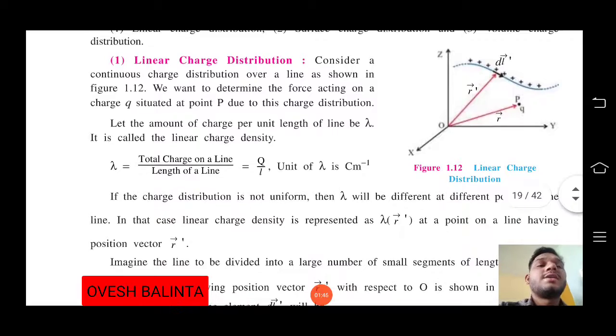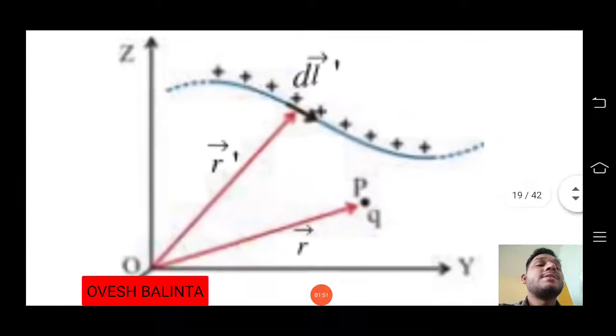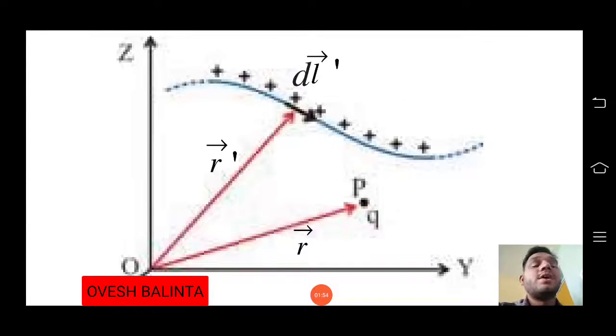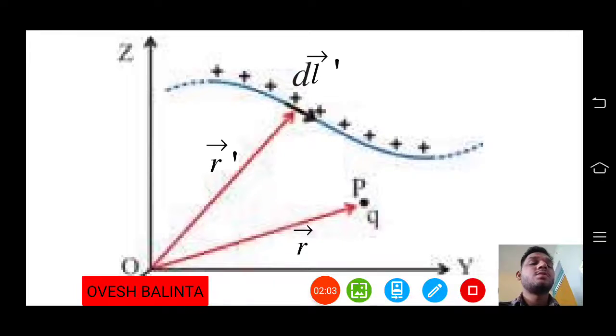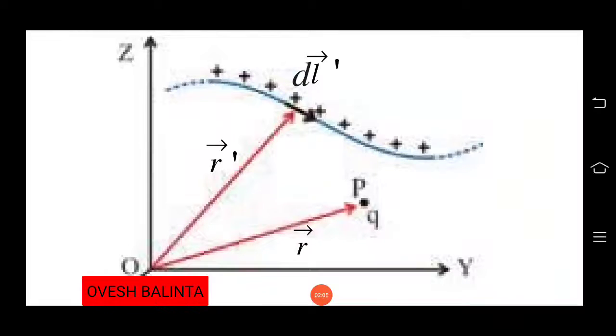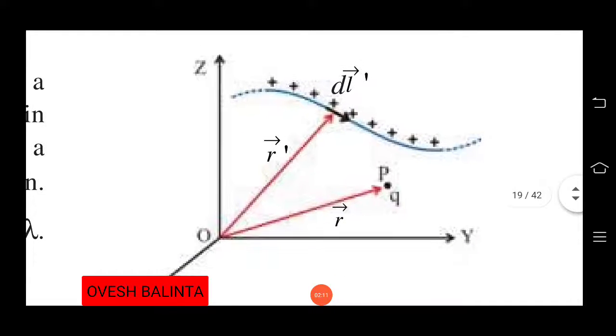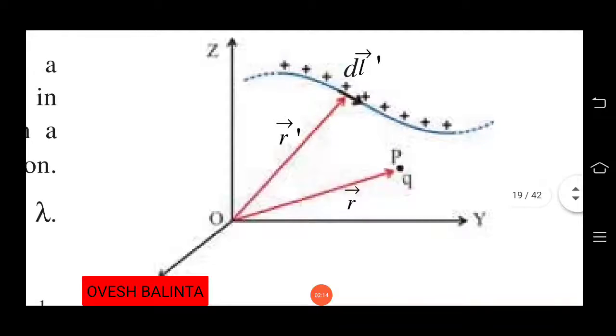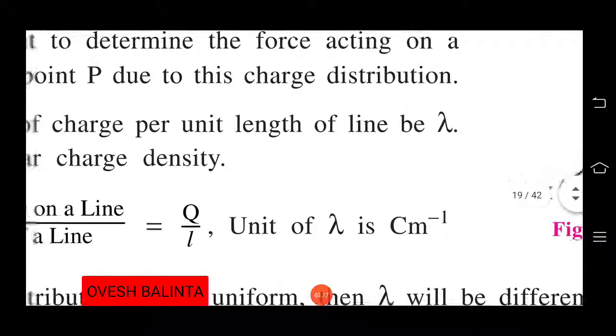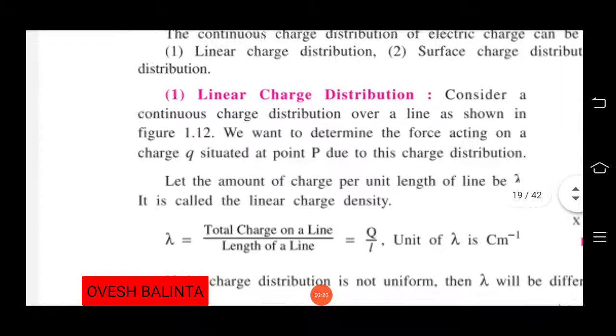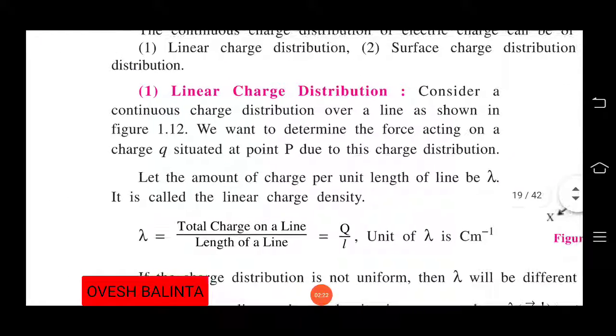Now consider the continuous charge distribution over a line, as shown in the figure. There is a line with total length L, and the total charge is equal to Q. Then there is a small element dl, which is a very small length, so it has a very small charge, the minimum charge, which is delta q, or we can say dq.